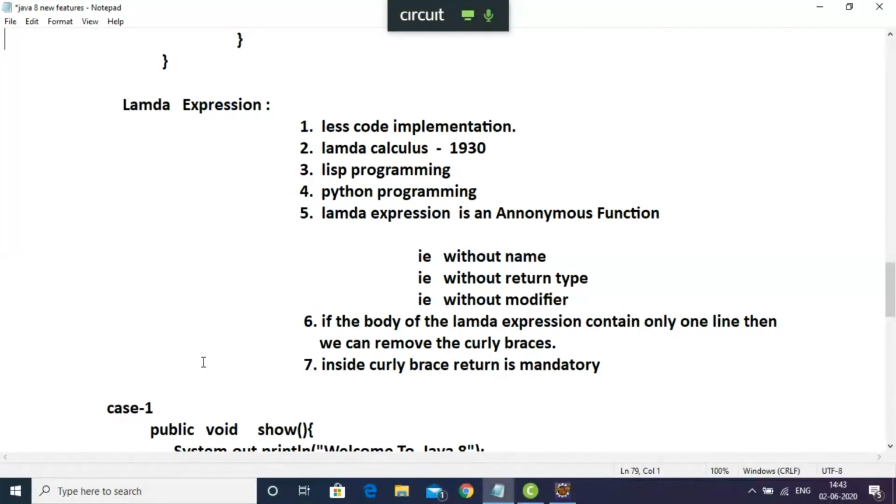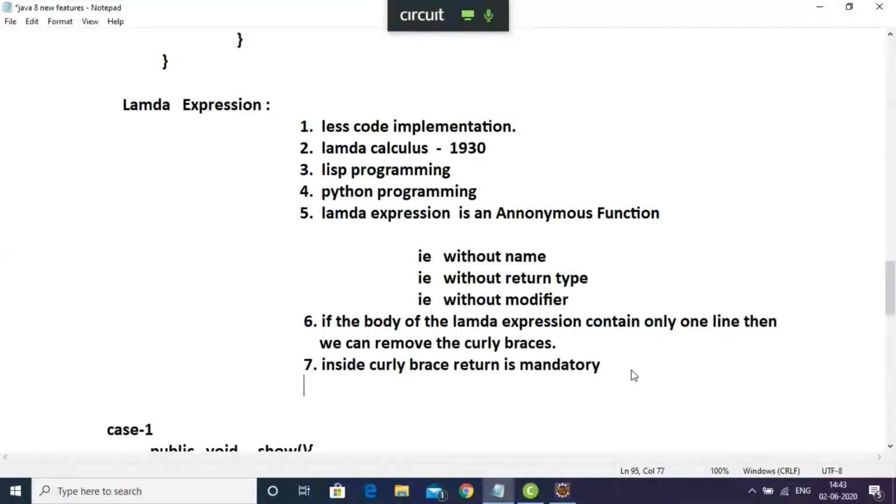So we have another concept in Java 8. Its name is functional interface. So another point: functional interface is used to call Lambda expression.